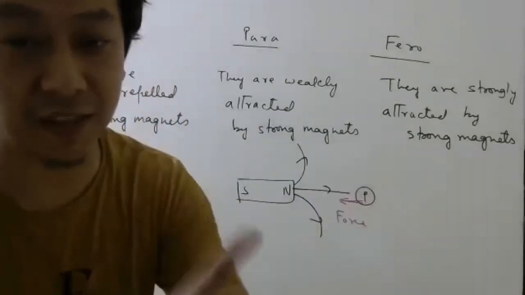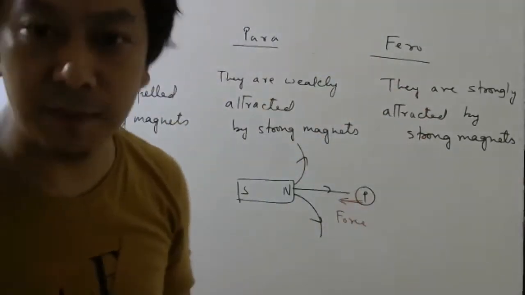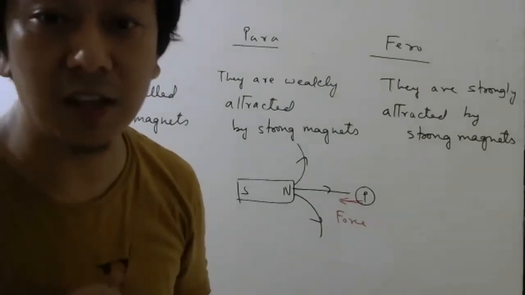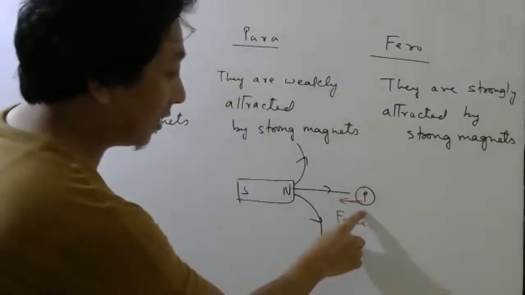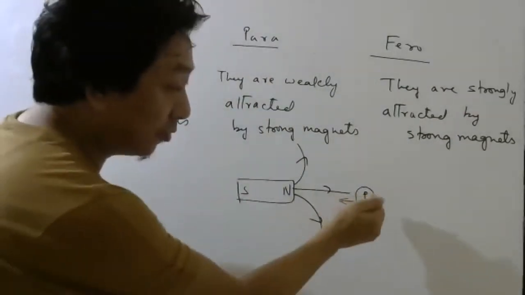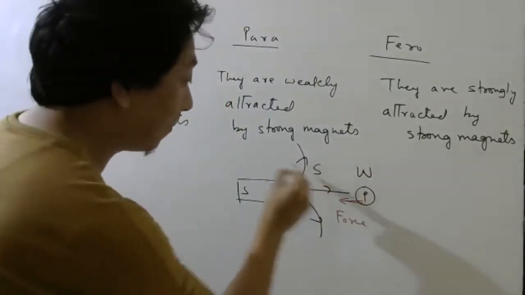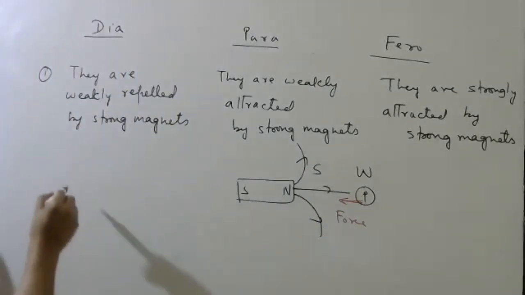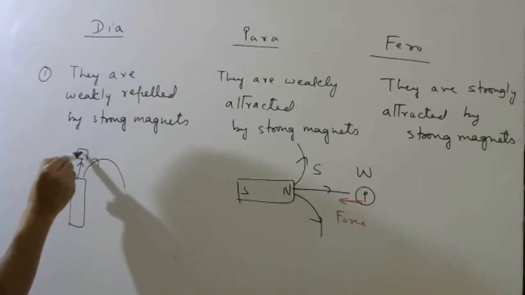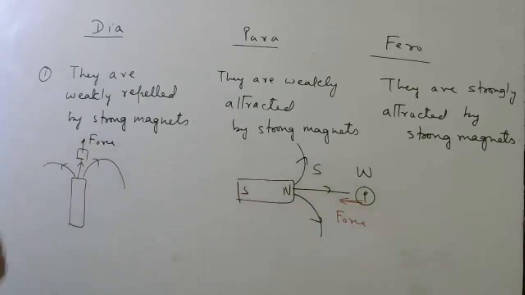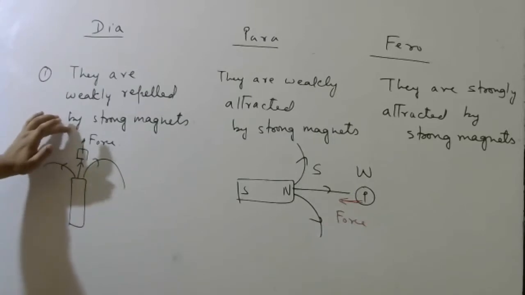This will also do the same thing, but don't write those as separate points, because teachers may think, that is the same, how are you writing them separately? So they may not give you marks. You can write that in paramagnetic, they feel a force and therefore they move from weaker magnetic field region to stronger. Here, if this is your magnetic field, they will feel force from stronger magnetic field region to weaker magnetic field region.